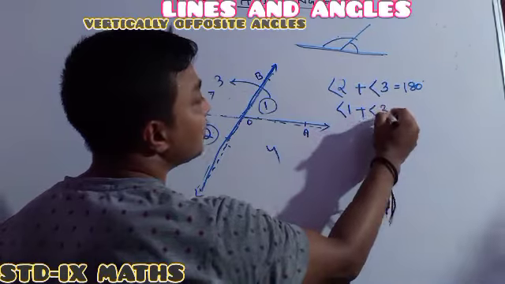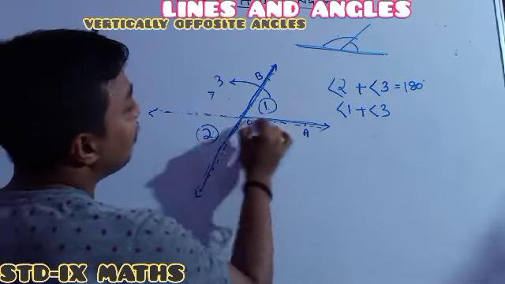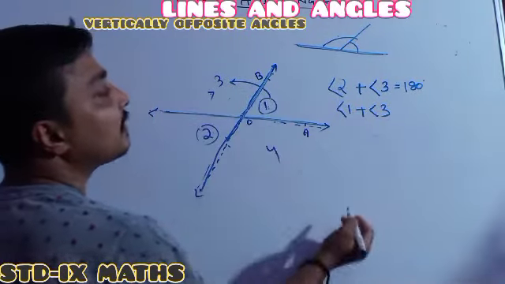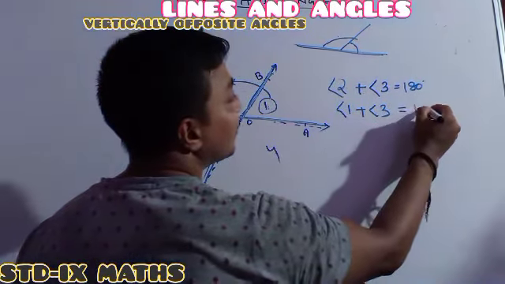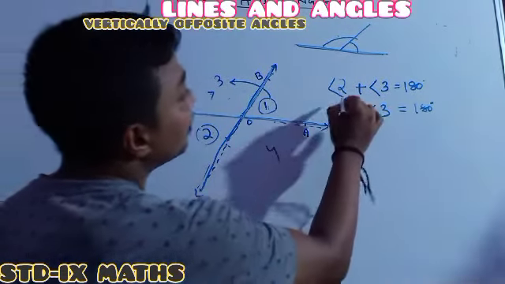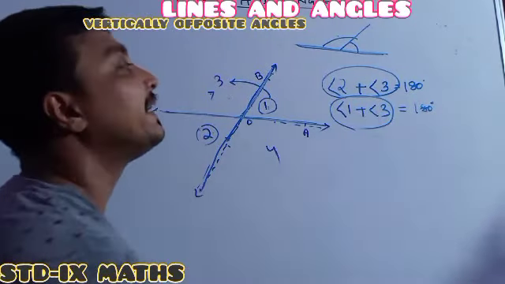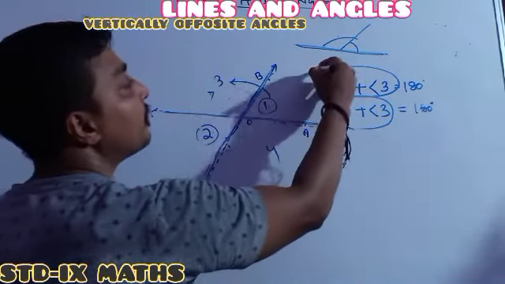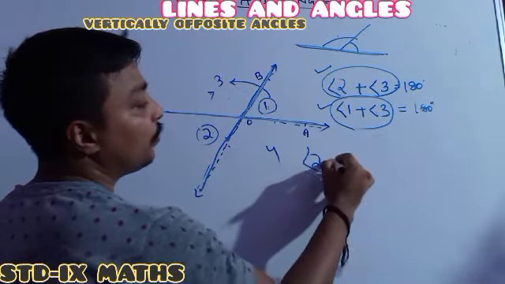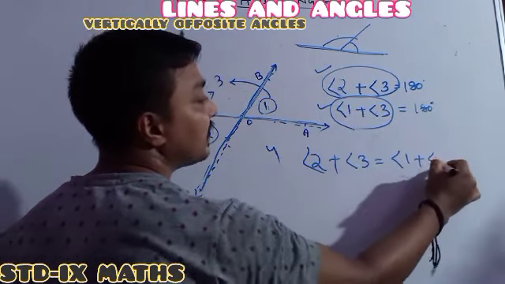Whenever I consider 1 plus 3, 1 and 3 also lie on a line. So 1 and 3 are both linear pair angles, and their sum is equal to 180 degrees. Here the sum is 180, and here the sum is 180 degrees. So the left side must be the same as this left side, so I am writing 2 plus 3 is equal to 1 plus 3.